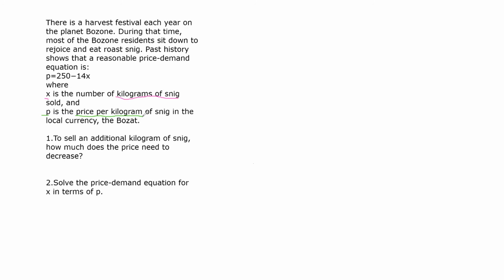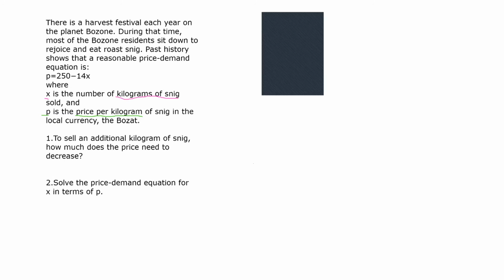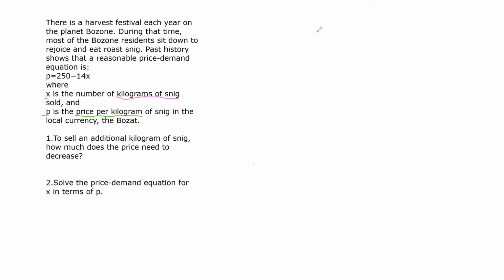Question 1: to sell an additional kilogram of snig, how much does the price need to decrease? Okay, there's two things here. To sell an additional kilogram, an additional means plus 1. And then the question they're really trying to get us to answer is how much does the price need to decrease? So I know I'm going to have to compare two things. I'm taking the price before minus the price after.